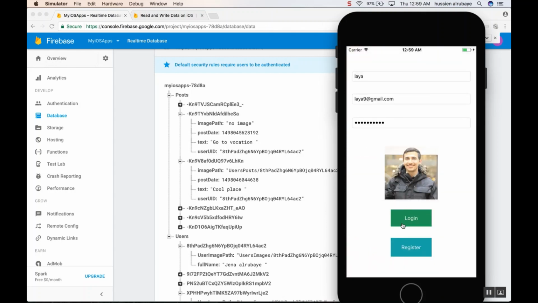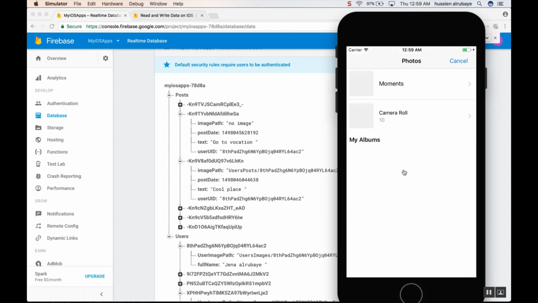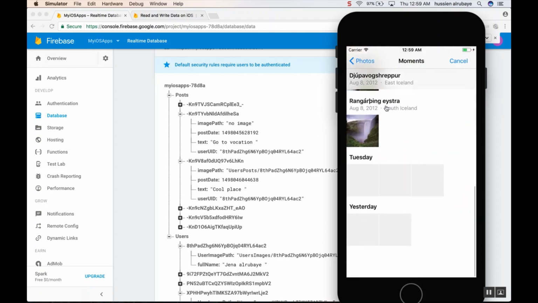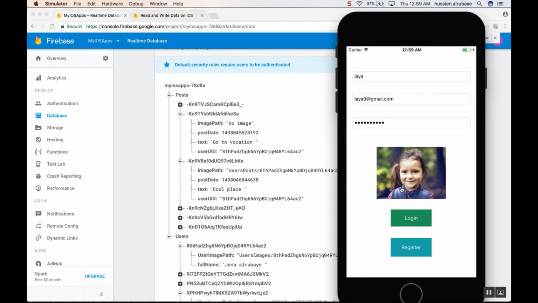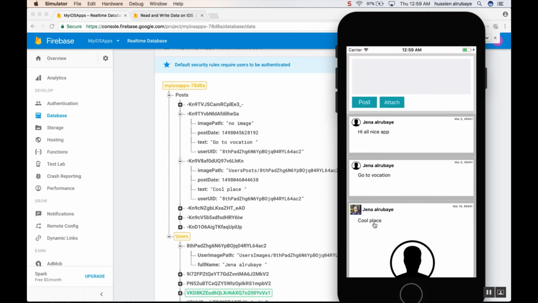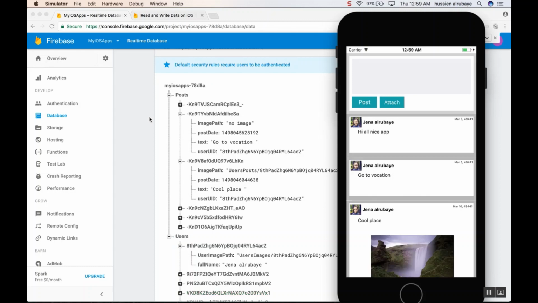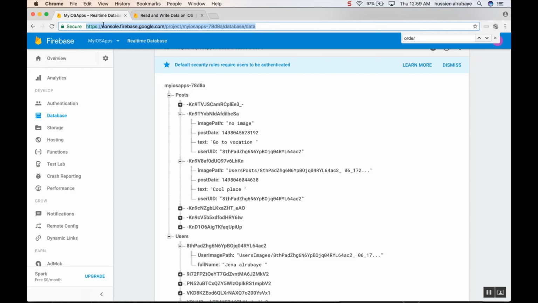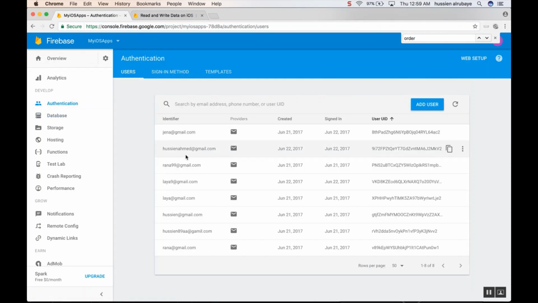Then she clicks, and this is not her picture for sure, so she looks for her picture exactly. Then she clicks register, and we will create an account for her. So what we will do when she clicks register is use Firebase to authenticate the user. That means the information Leia entered, the email, we will save in Firebase so she could log in through it.